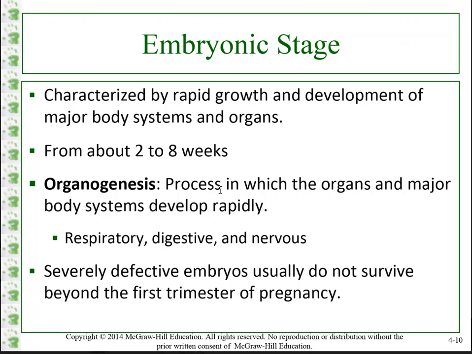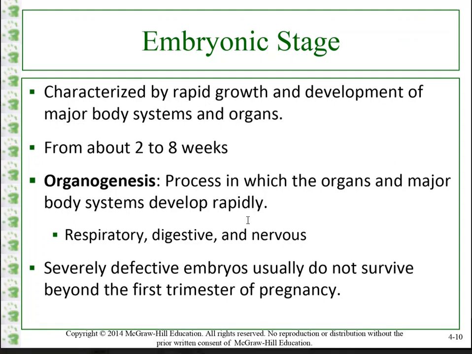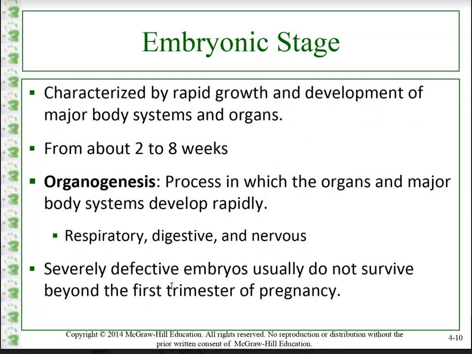They may not develop all limbs if a harmful substance influences this specific stage. Okay, and this is just a last little bullet point, but basically nature has its way of doing natural selection. So typically severely defective embryos usually don't survive the first trimester of pregnancy. So typically a woman will miscarry if there's a defective embryo.